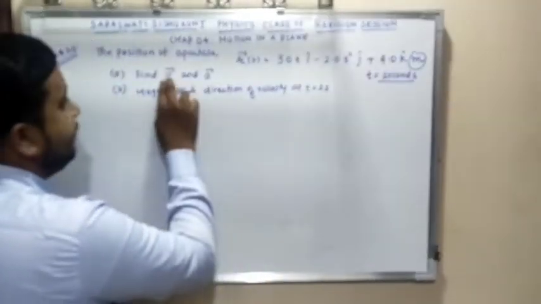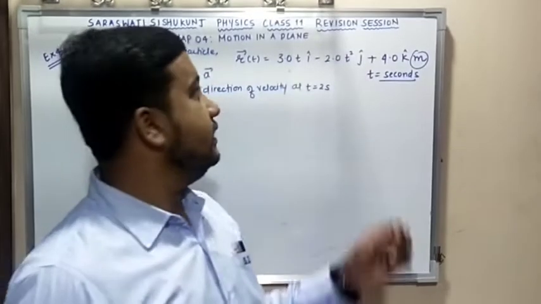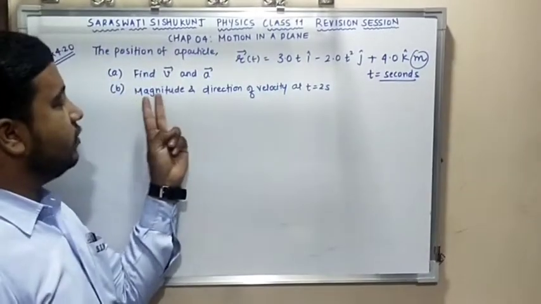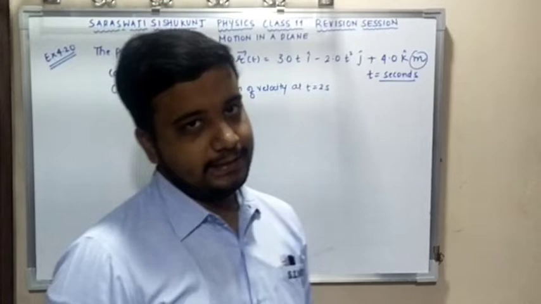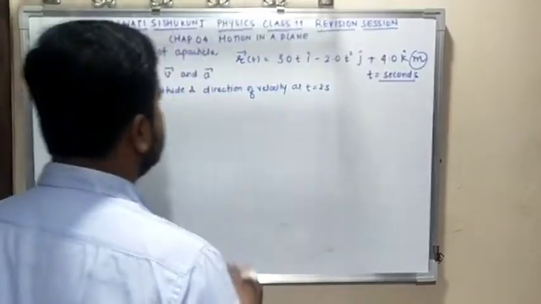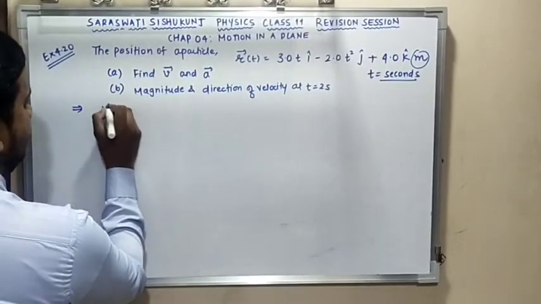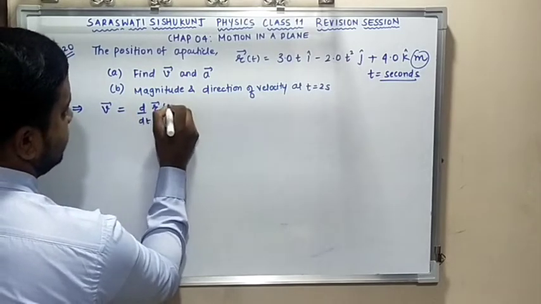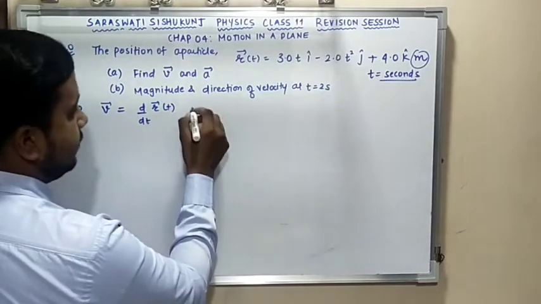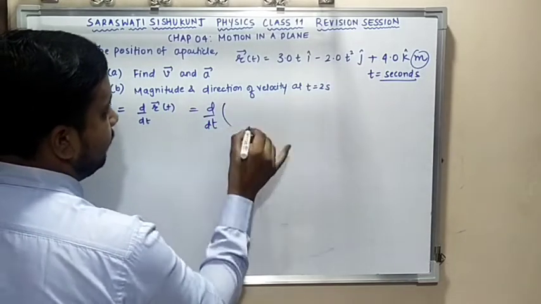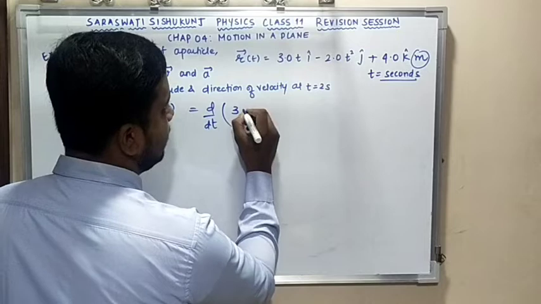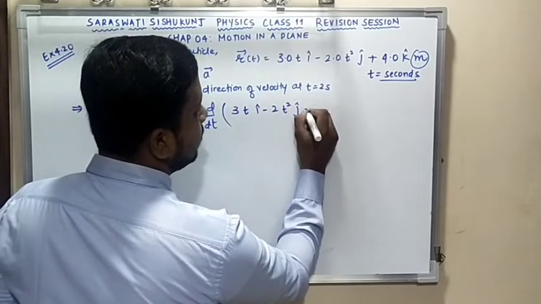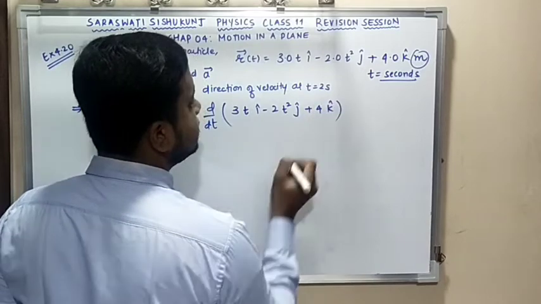Now we are asked to find V and A. We need to find the equations for velocity and acceleration. One more thing, they have asked in the question to find the magnitude and direction of velocity at 2 seconds. Now first thing we'll discuss is V. V is nothing but the rate of change of position with respect to time. That is d by dt of R(t). That is d by dt of 3t i cap minus 2t square j cap plus 4k cap. Is this clear?